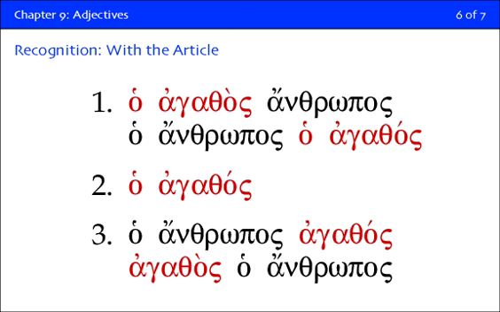If you saw ha anthropos agathos, or agathos ha anthropos, what's different about that from the first two examples? Yeah, there's no article with the adjective. The article's there with the noun, but there's no article with the adjective. That's called the predicate position. And what you can do is supply the verb I am in one of its forms. So that would be translated, the man is good. So if there's an article present, whether it's with the noun or the adjective or both, translation is quite simple.